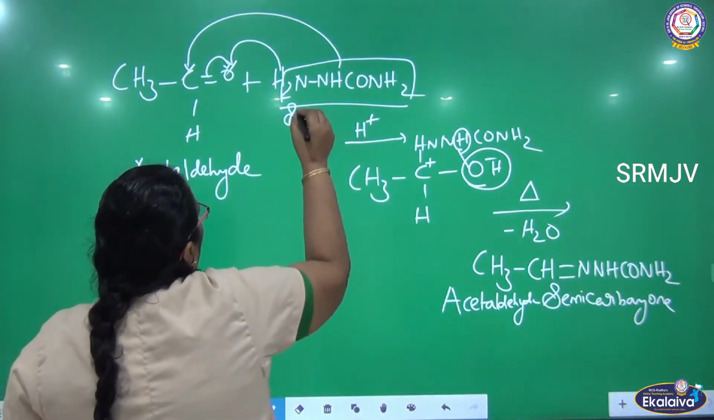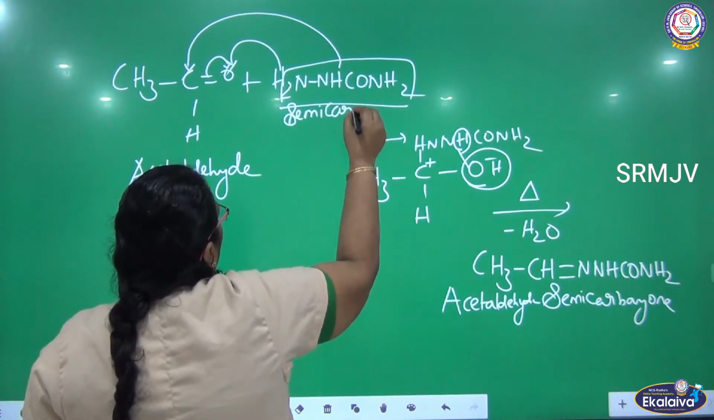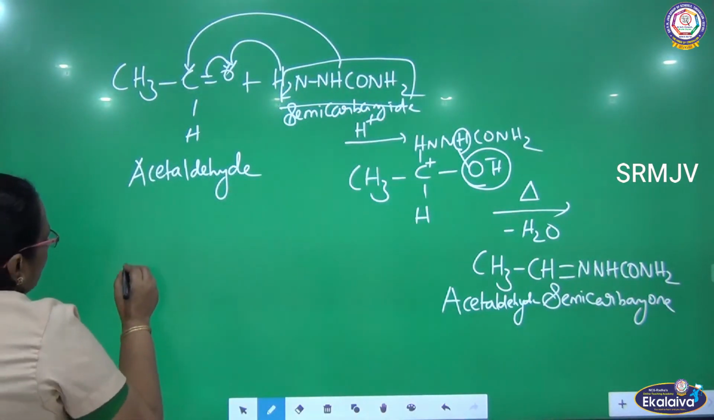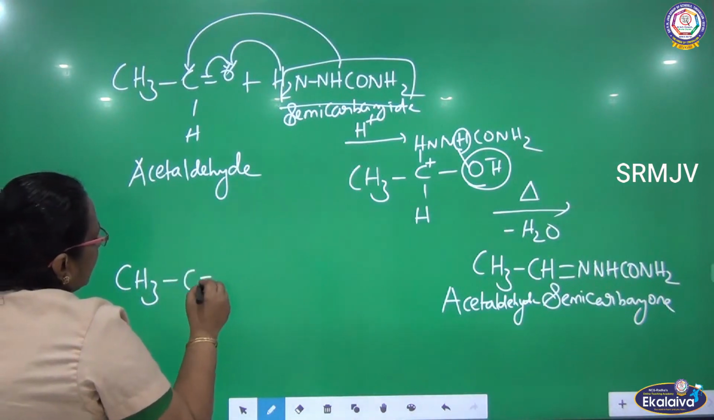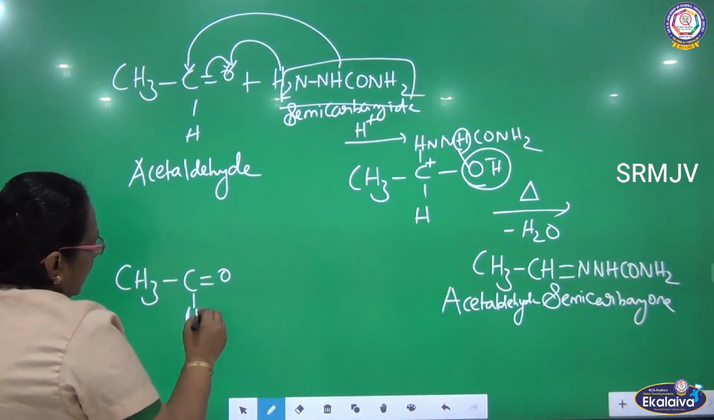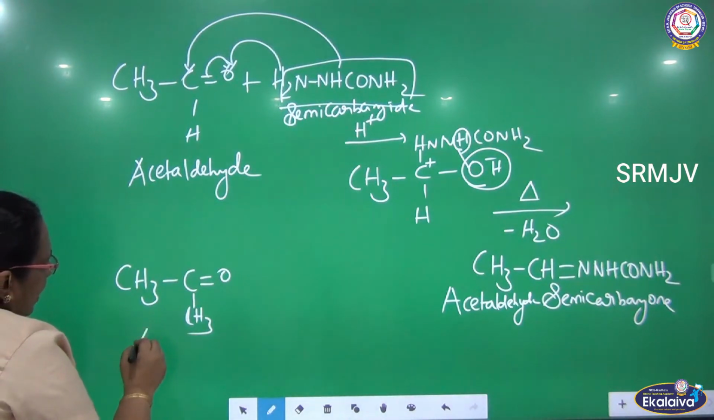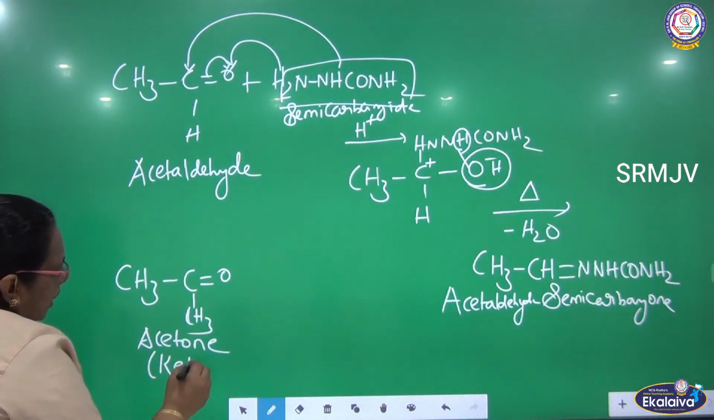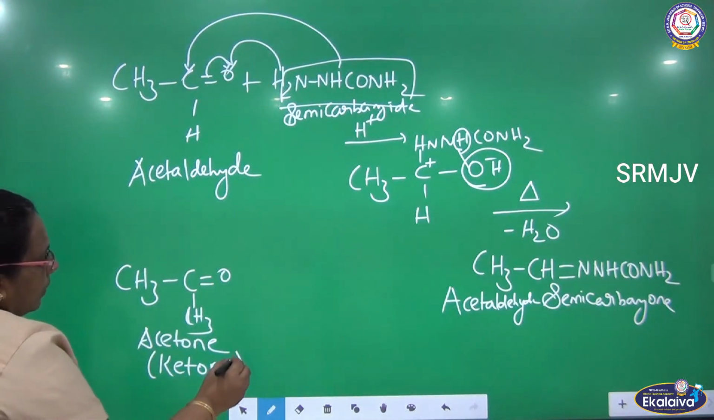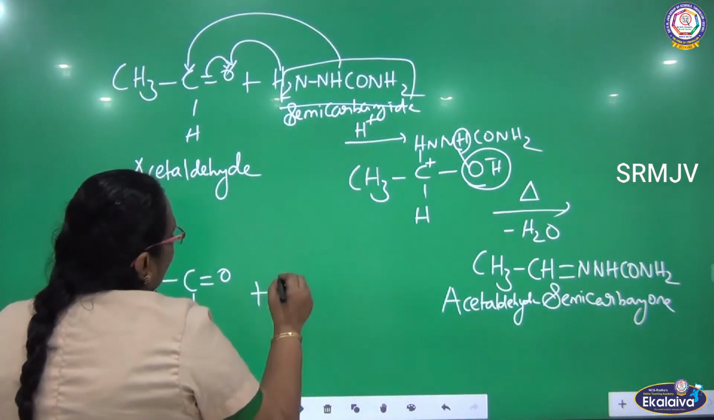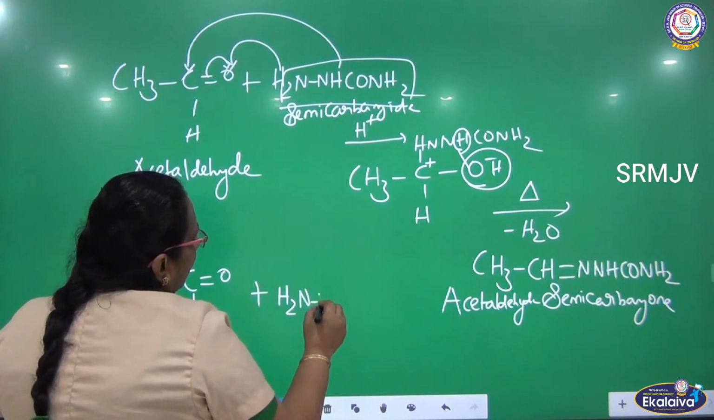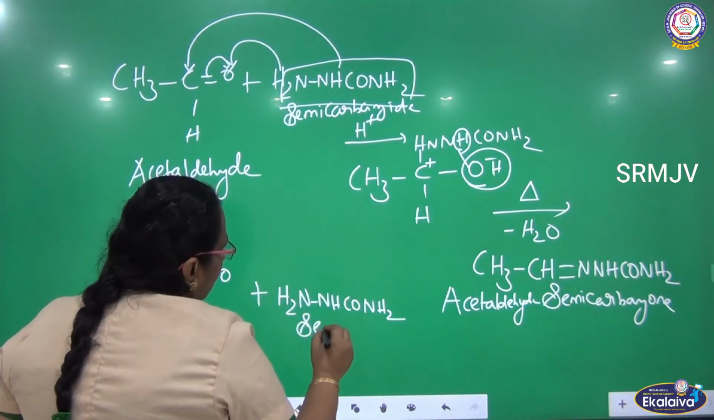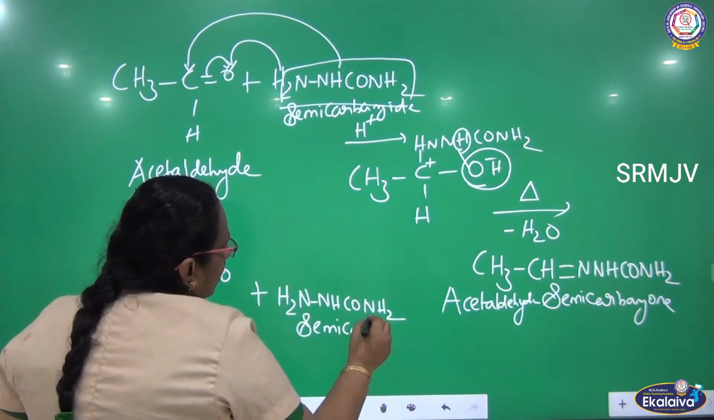So this is semicarbazide. Semicarbazide reacts with acetone also. CH3, C double bond O, CH3. So what is this actually? It is acetone, which belongs to the ketone family. Even ketones also undergo condensation reaction. So it reacts with semicarbazide, H2NNHCONH2, which is semicarbazide. Same thing we are going to see now, how the reaction is taking place.